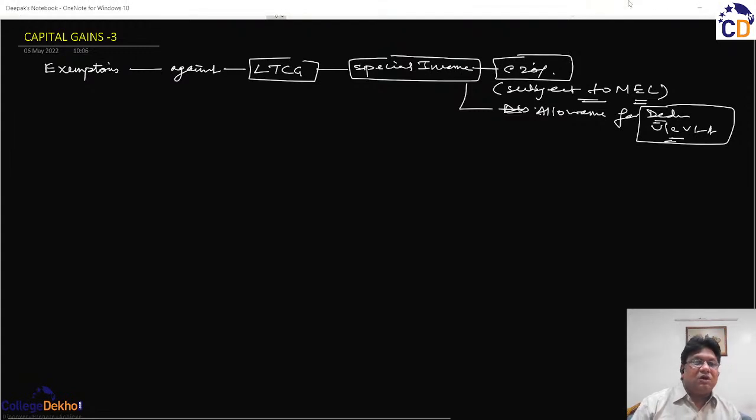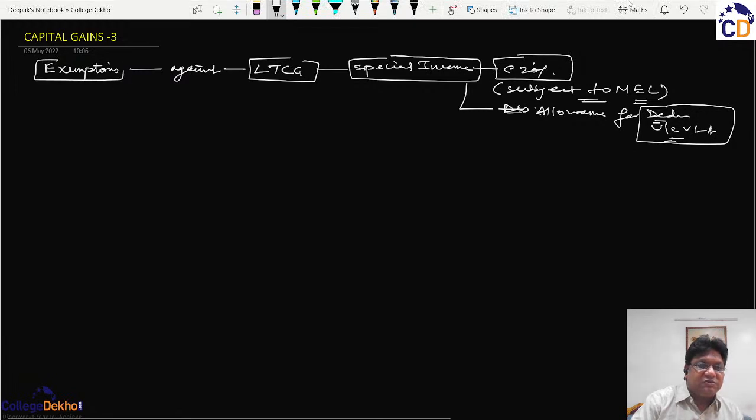Therefore, such long-term capital gains are provided various exemptions. They are covered under various sections, but in this class 3, we will cover the most prevalent ones, that is section 54 and section 54EC.